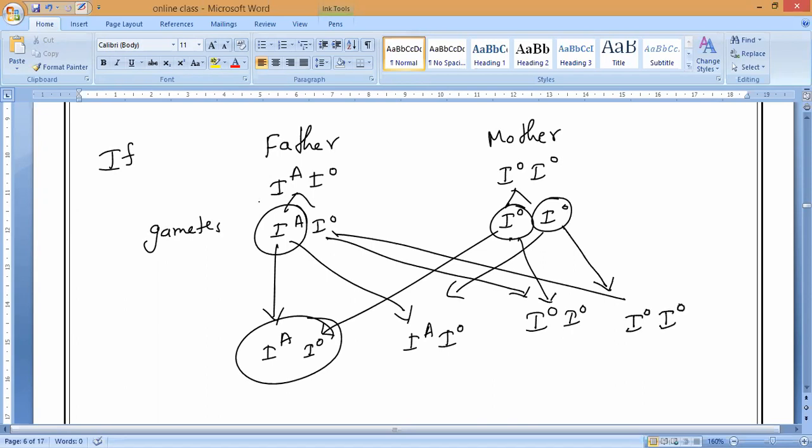So now if the father has the genotype IA and IO, then the baby will have either A or O. Understand?